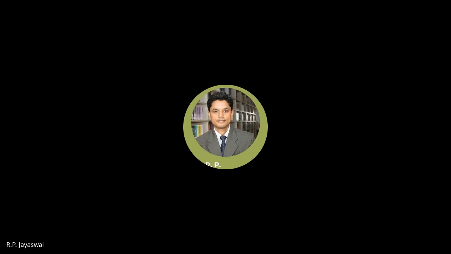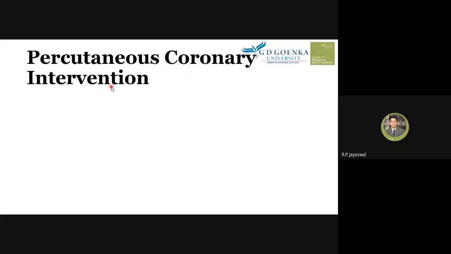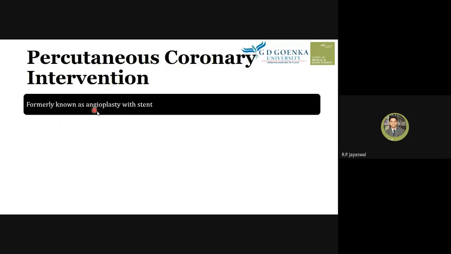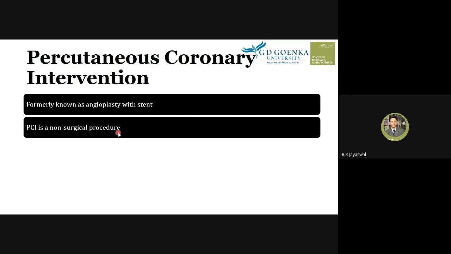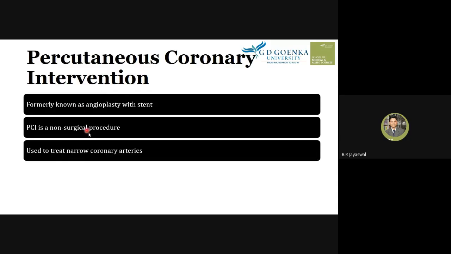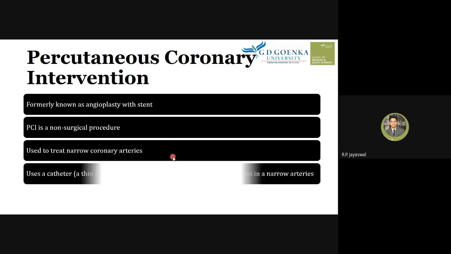Okay, so the two medical treatments are available here for myocardial infarction. Now this is percutaneous coronary intervention. Let's learn about it. What is percutaneous coronary intervention? This is also known as angioplasty with a stent, meaning the fusion of what we discussed in the previous slide: a balloon with the stent. Both things are applied into the artery which has plaque formation. And this is a non-surgical process. PCI, percutaneous coronary intervention, is a non-surgical process. We do not do any surgery.